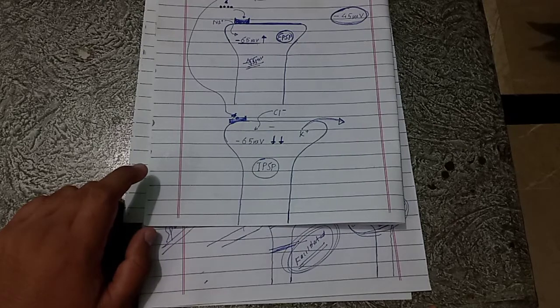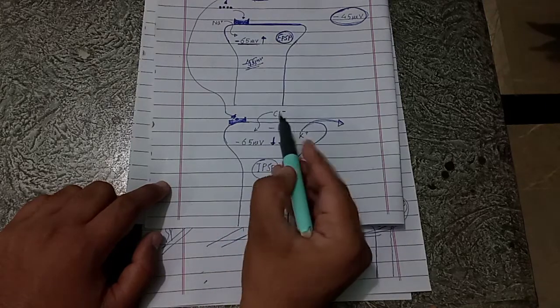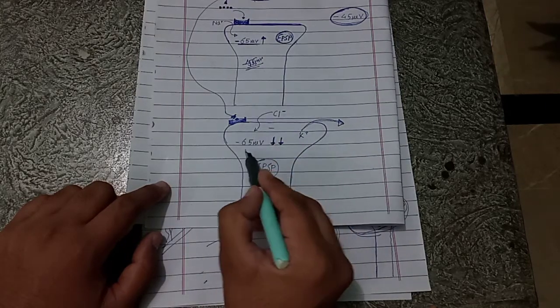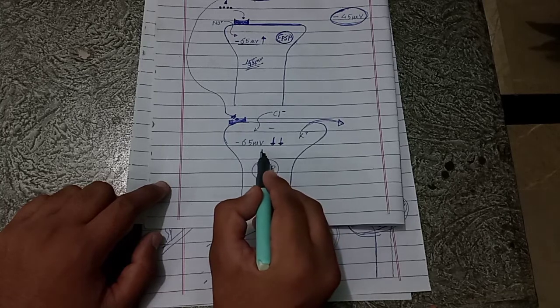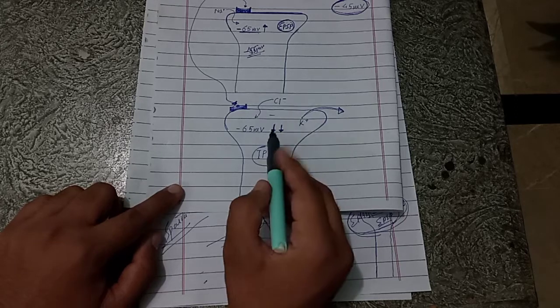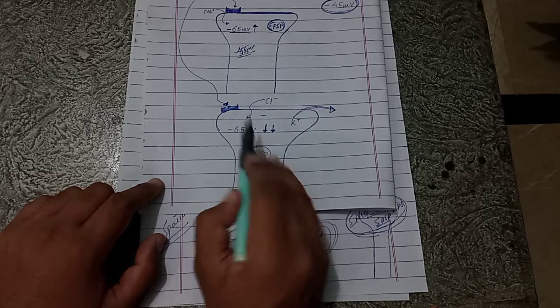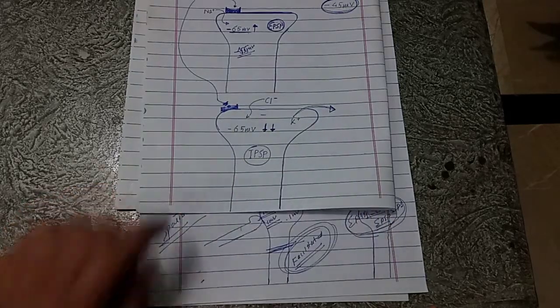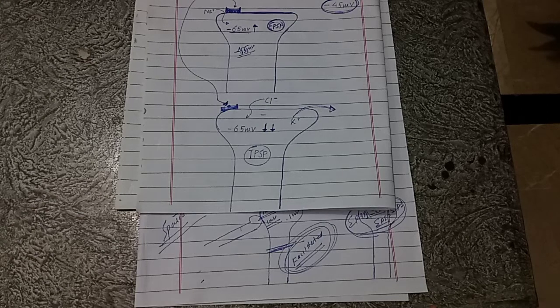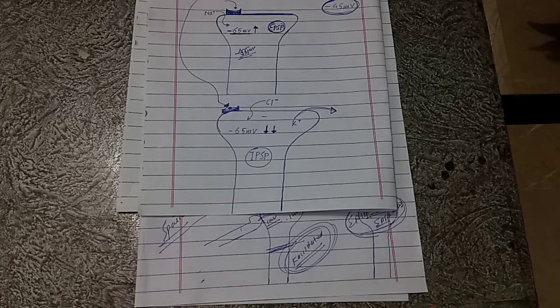What is the Nernst potential of chloride? The Nernst potential for chloride is minus 70 millivolt. So it means when chloride moves inward and the membrane potential reaches minus 70 millivolt, the movement of chloride stops. As you can see, the resting membrane potential, which was previously minus 65 millivolt, has now become minus 70 millivolt. So does it become easy or difficult to generate an action potential? Obviously it becomes difficult to generate an action potential.